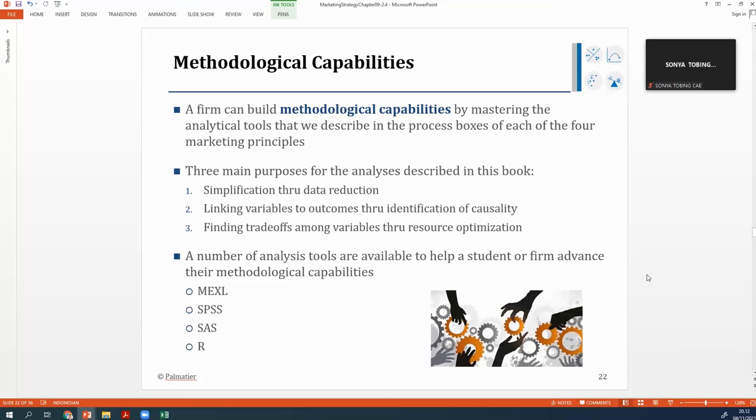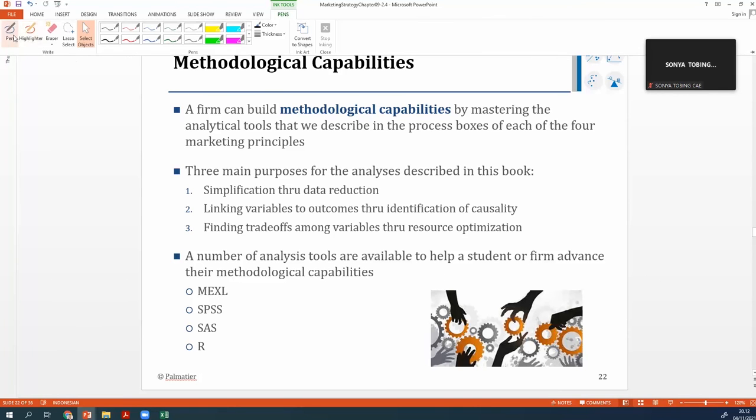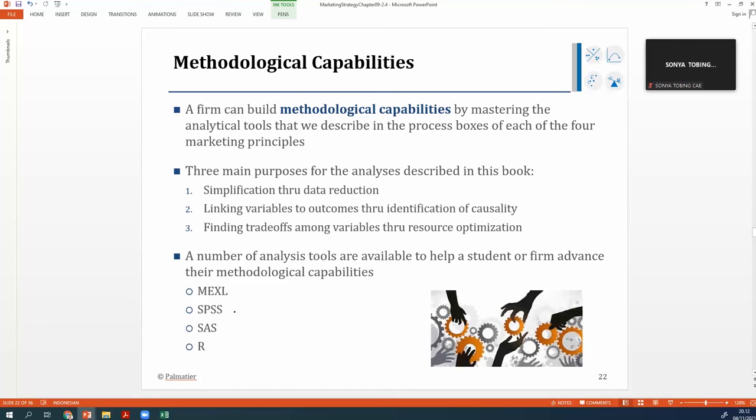So, and also the methodological capabilities. You can have SPSS, SAS, R, Python. Next, after the meet, maybe we are going to use R because we are going to conduct text analytics using the Twitter data for marketing, or the unstructured data from the website, the blogs. Yeah, so we are going to use R possibly.